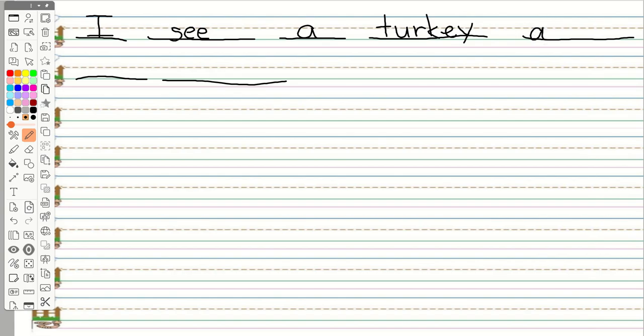Now we're going to do mung. It's that O. Remember that heart part. Among. There's that NG for ng. I see a turkey among the, and then chickens. Chick-ens. Chick, chick. And now we're going to do ens. Ens. I see a turkey among the chickens. Now we're going to rewrite it neatly.